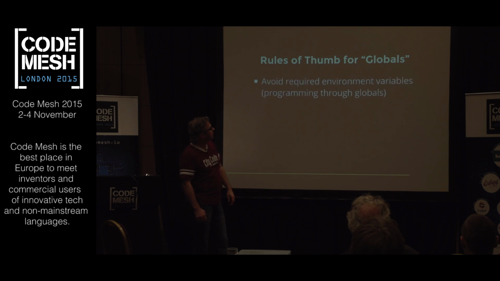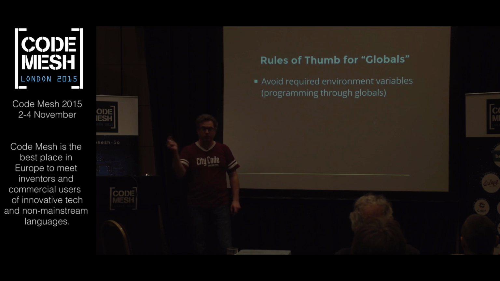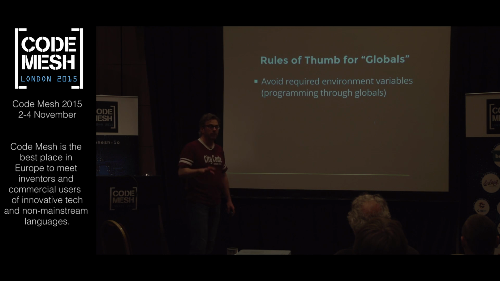Okay, here's what I like for globals. First of all, I like to avoid using environment variables as an interface to a Bash file. I'd much rather pass an argument. Now, where does that instinct come from? Well, that comes from my use of functions, where I prefer to see arguments passed in as opposed to the poking of global state. By the way, instance variables in an object are global state, global variables. They're global to that object, right? And all the badness associated with global variables is now associated with the instance variable. So that's just an aside. It's a rant on the idea that if we just reduce the scope somehow, they're no longer as global.